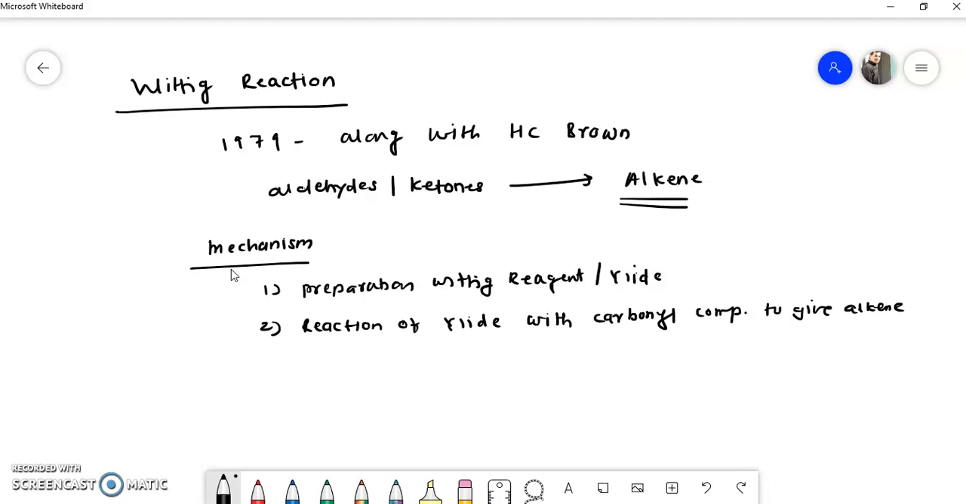So I hope you have understood the mechanism of this reaction along with the two steps. So in the next video we will see a few examples, and after that this topic, molecular rearrangement, will be finished. So we'll meet in the next video.